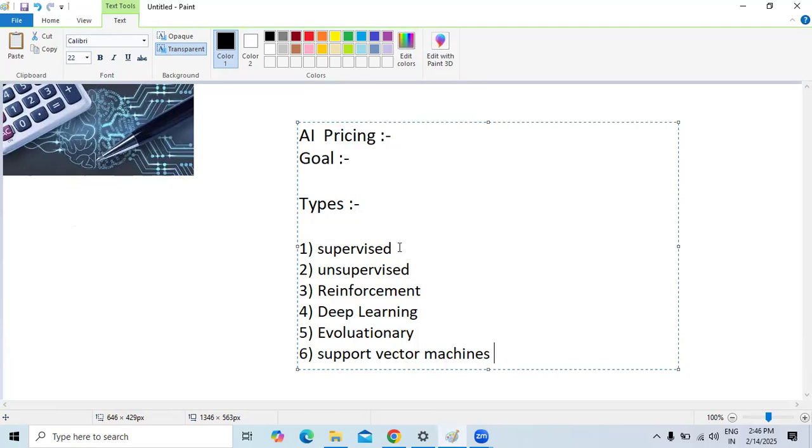Deep learning is widely used among machine learning algorithms. Next are evolutionary algorithms, which use the process of natural selection to generate high quality solutions to optimize and search problems.